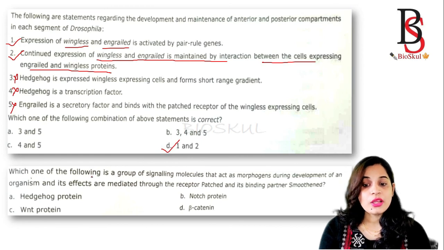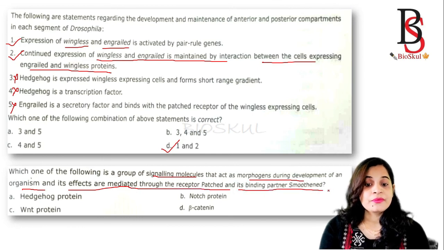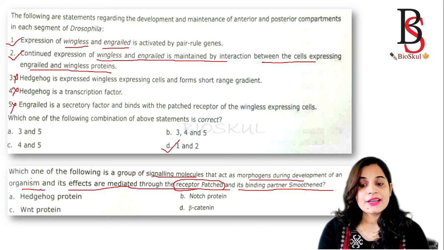Which one of the following is a signaling molecule that acts as a morphogen during development of an organism and its effects are mediated through receptor Patched and its binding partner Smoothened? So the signaling molecule for the receptor Patched is the Hedgehog protein.